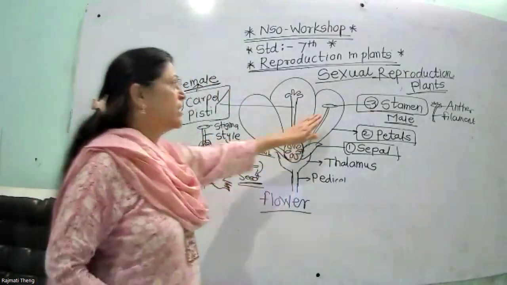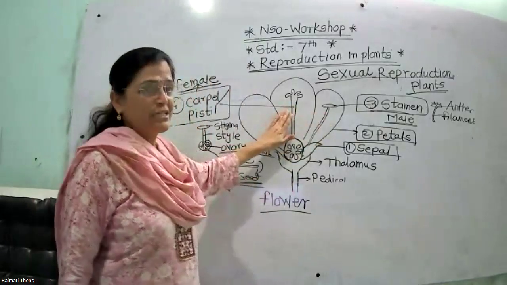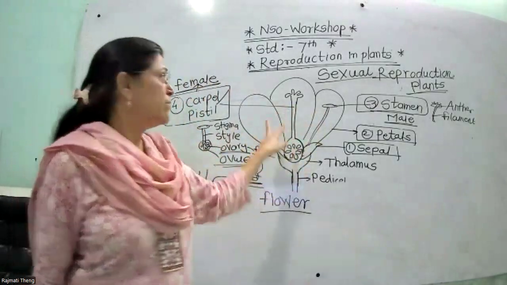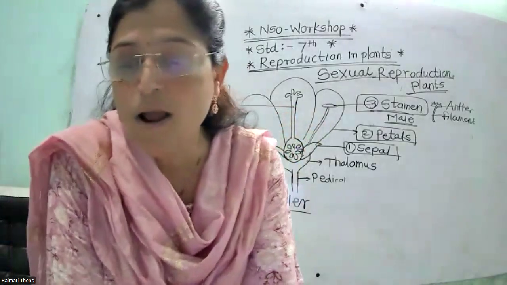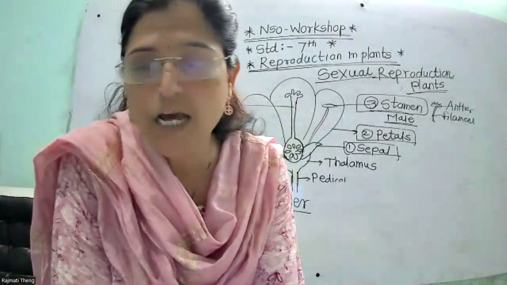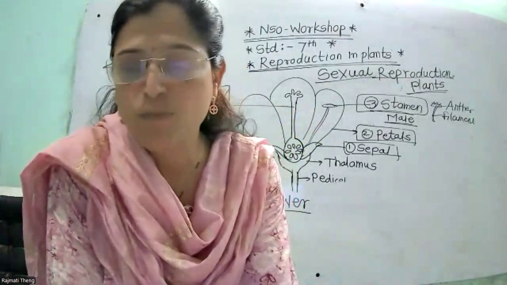Now there are two types of flower. If the flower contains the male part, that is stamen, and the female part, that is carpel, in the same flower, that flower is called a bisexual flower. For example, mustard, rose, petunia are bisexual flowers.